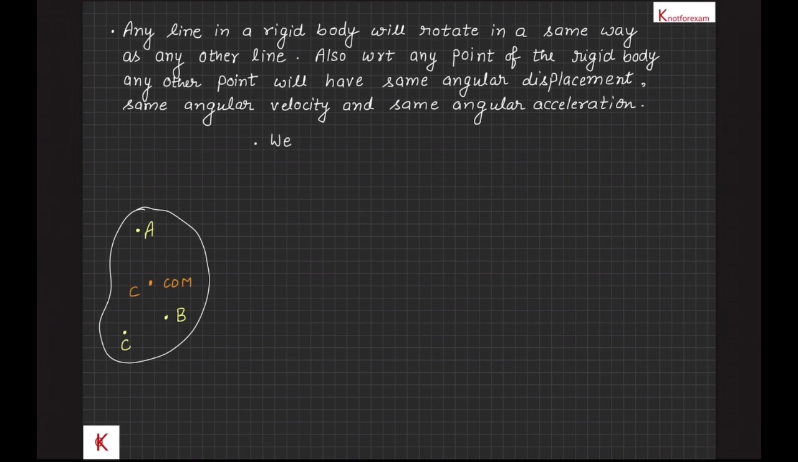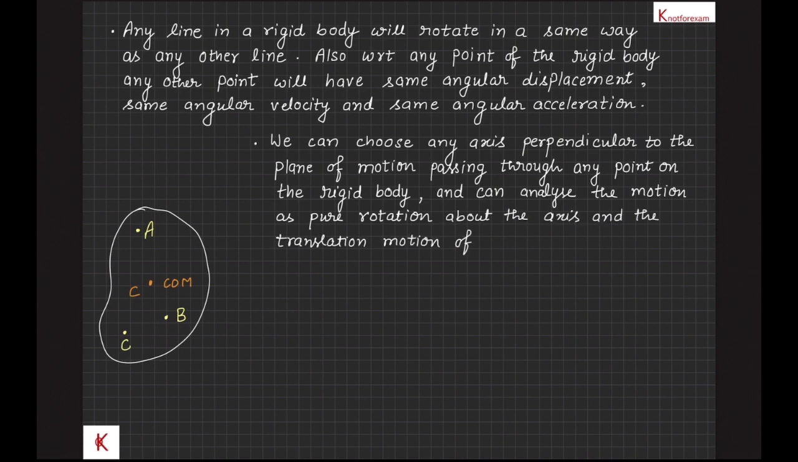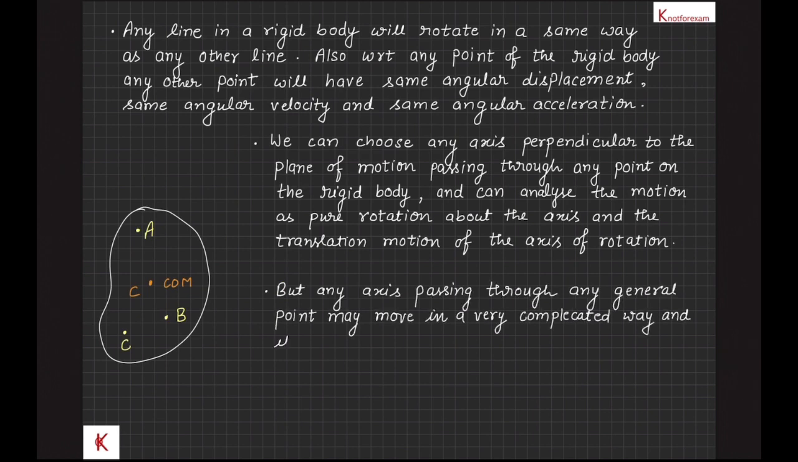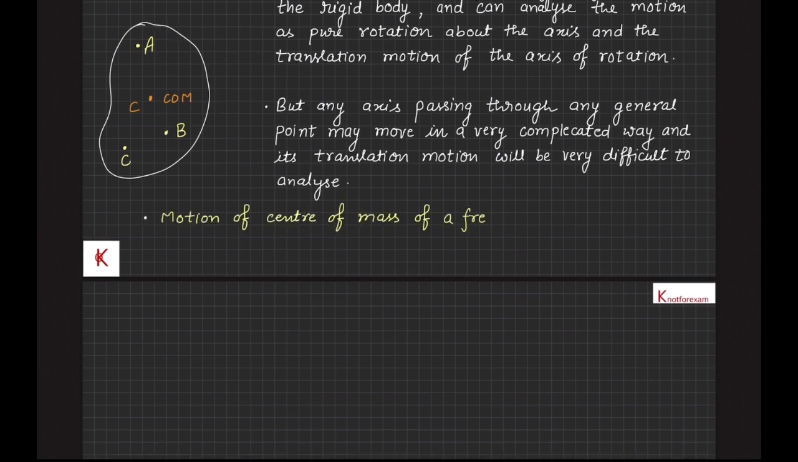Also, for a rigid body under general plane motion, we can choose any axis perpendicular to the plane of motion passing through any point on the rigid body, and analyze the motion as pure rotation about the axis and the translation motion of the axis of rotation. But any axis passing through any general point may move in a very complicated way, and its translation motion will be very difficult to analyze.